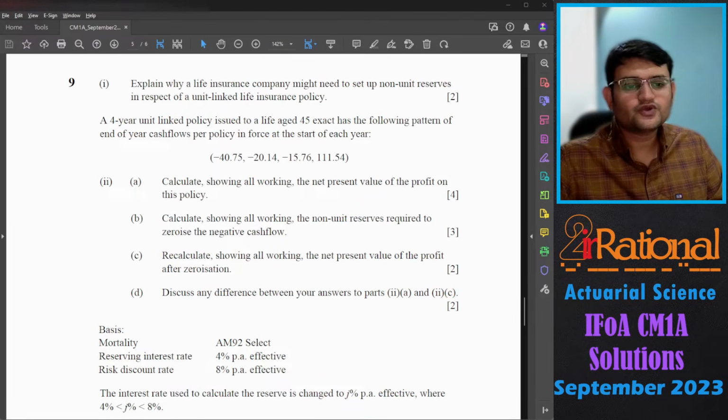A 4-year unit-linked policy issued to a life aged 45 exact has the following pattern of end of year cash flow per policy in force at the start of each year. That means this is the profit vector. These are the profit vector values. Part 2a: calculate, showing all working, the net present value of the profit on this policy. The basis is given here: AM92 select mortality. The reserving rate will come out later, and we have a risk discount rate of 8%.